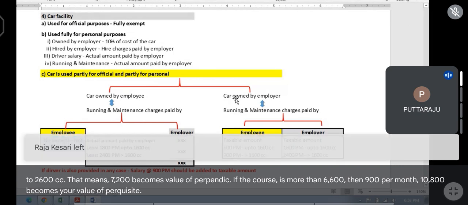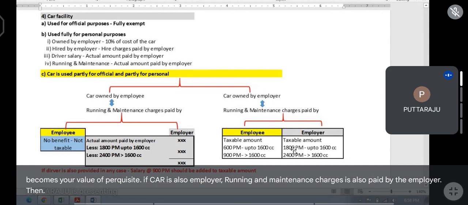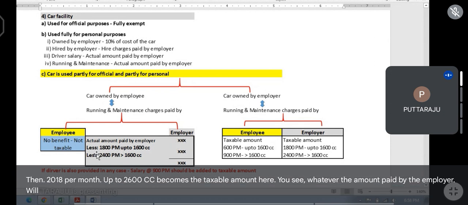If the car is also the employer's, and running and maintenance charges are also paid by the employer, then 1,800 per month up to 1,600 cc becomes the taxable amount. Here, whatever the amount paid by the employer will be deducted depending on the cc, and the balance becomes taxable.